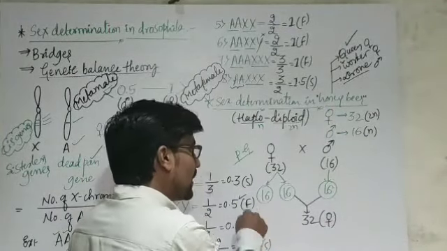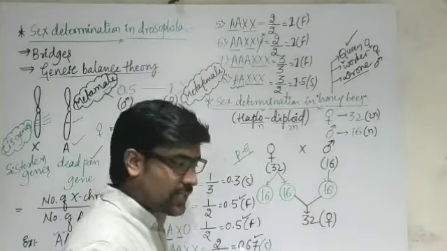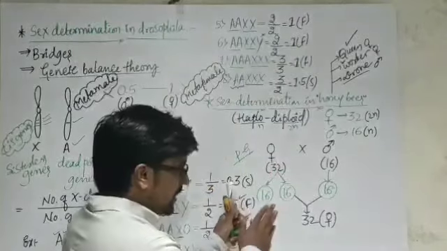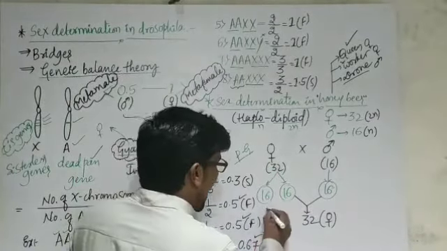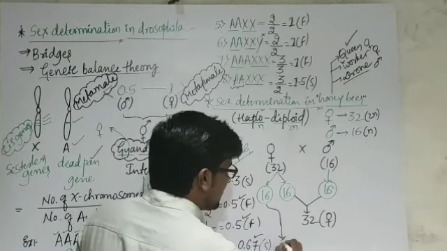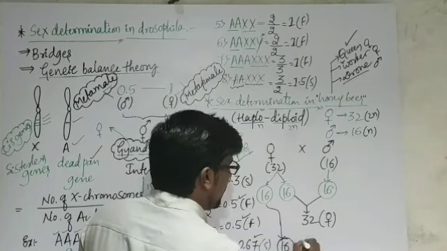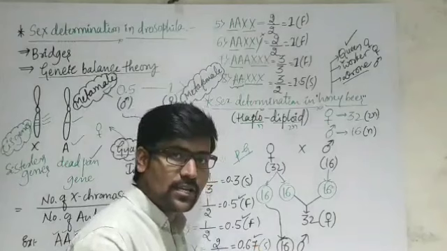What about this one? Suppose the egg remains as it is. If it is not combined with any sperm, if there is no fertilization, then this egg directly develops into a male honeybee. 16 chromosomes means male honeybee.